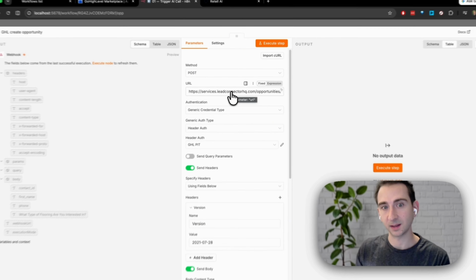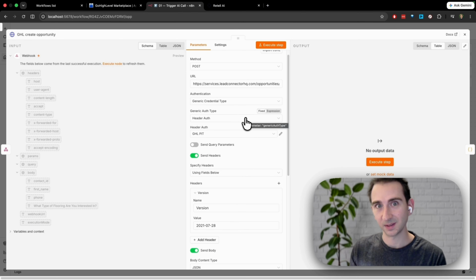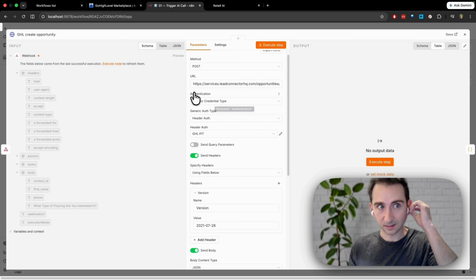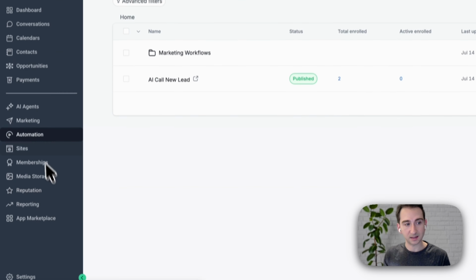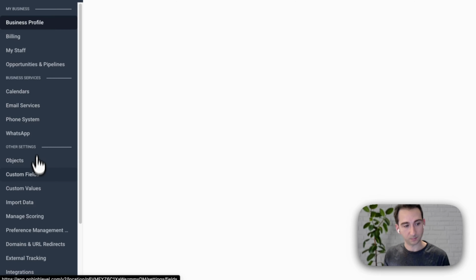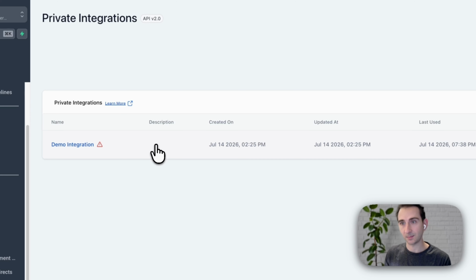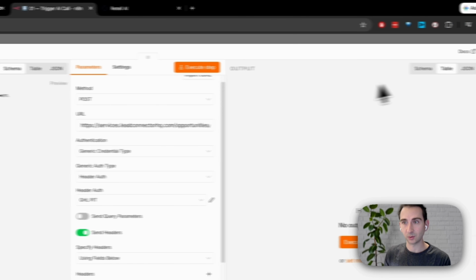So this is just calling the Go High Level API and creating a new opportunity. In order to set up and integrate the Go High Level API, we're just going to add the API key as a credential. In order to get that API key, you're going to want to go to your Go High Level, click Settings, click Private Integrations, and get yourself an API key here. Back to the n8n workflow.